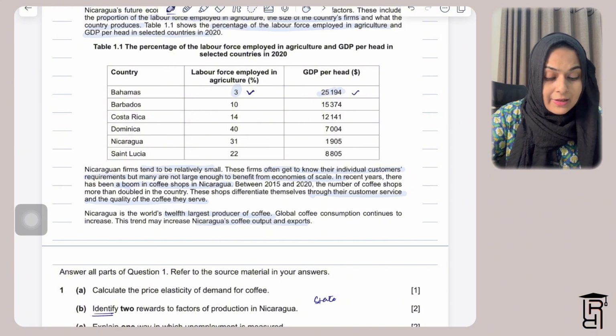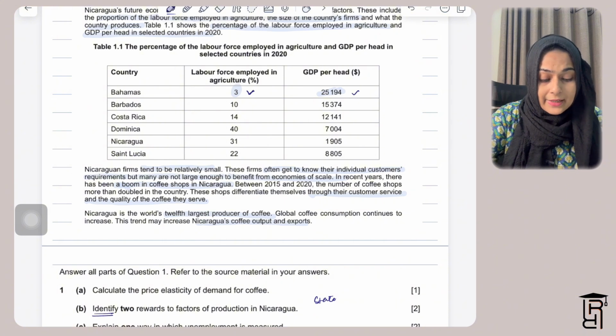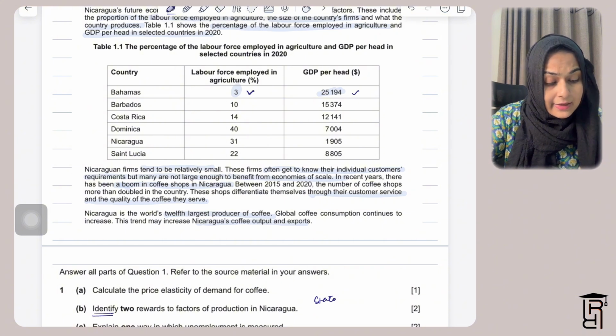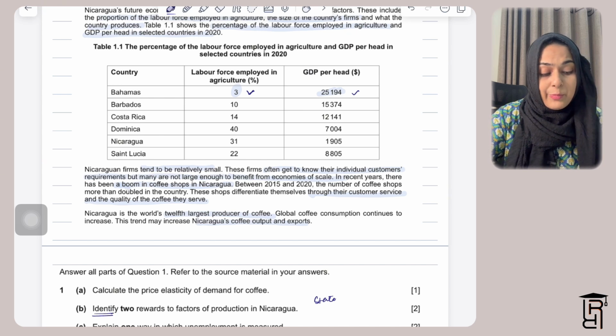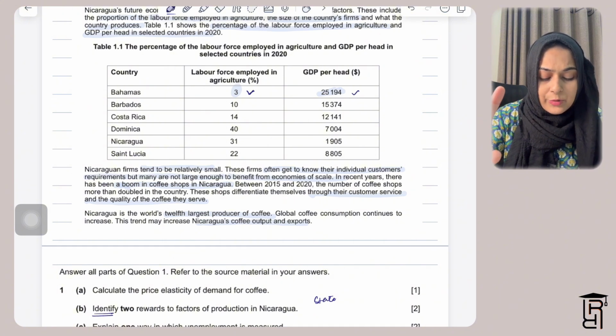Similarly, Barbados has 10% and the second highest GDP per head. Costa Rica has 14% and the third highest GDP per head. However, there are 2 countries which are exceptions, which I'll mention in a bit.